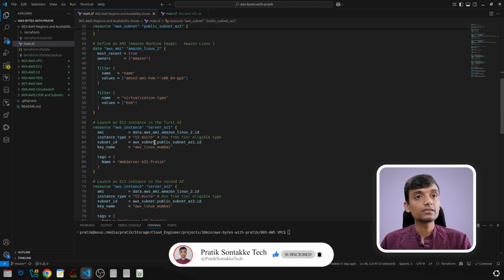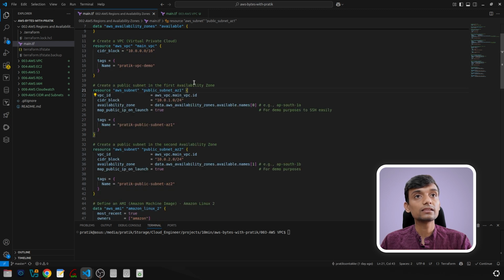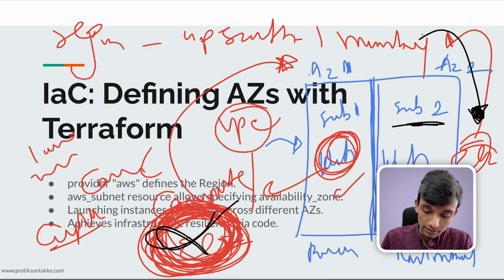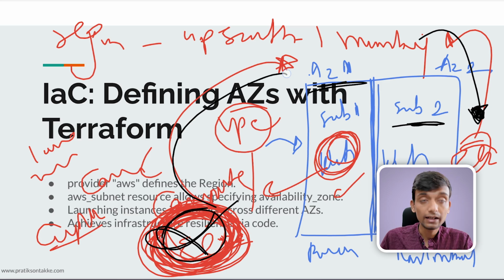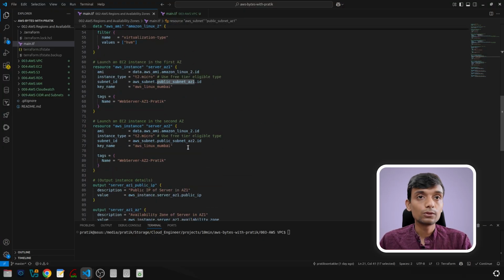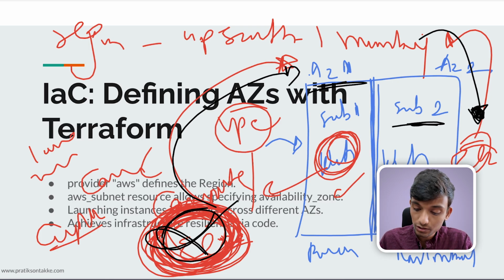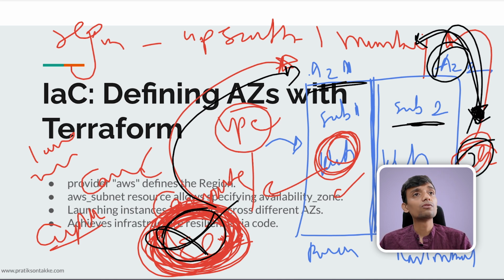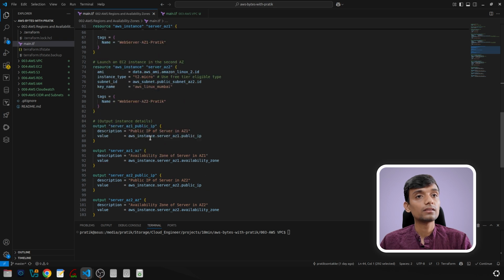One instance will be placed in subnet 1. You can see the subnet ID for AZ1, right? This is the AZ1 subnet, so this EC2 is in AZ1. And another one will be in AZ2. You can see this is in AZ2. This EC2 will be in AZ2 here, right? So yeah, this is the information needed for your EC2 to roll out.